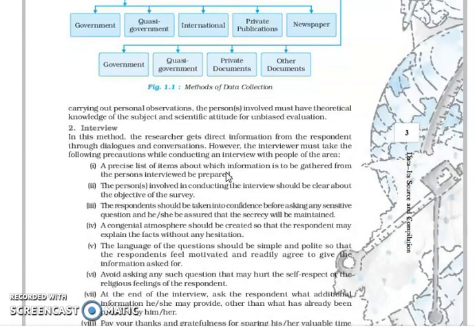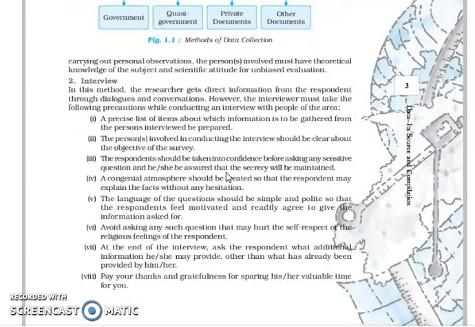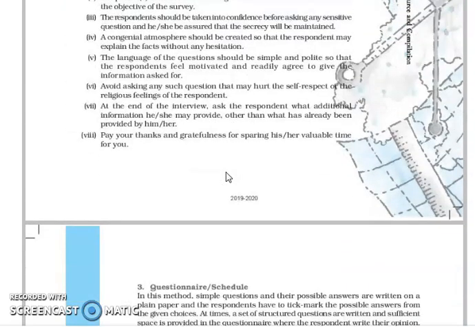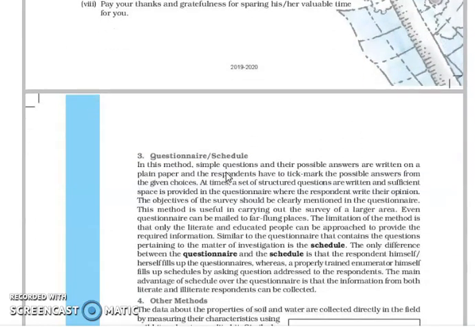We need to follow this kind of thing while taking the interview. Always we have to give them thanks at the end of the interview, because they gave us their precious time and helped us in our work. These are all the things we need to remember for the interview method. You need to write these things in the copy. Now the third method is the questionnaire method.